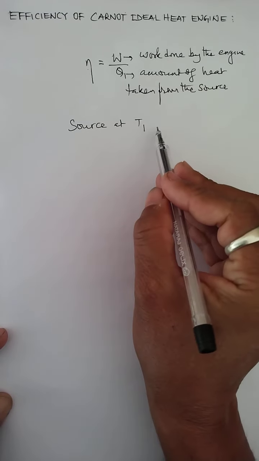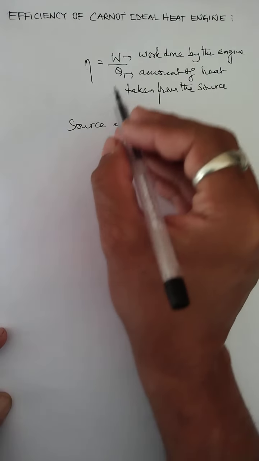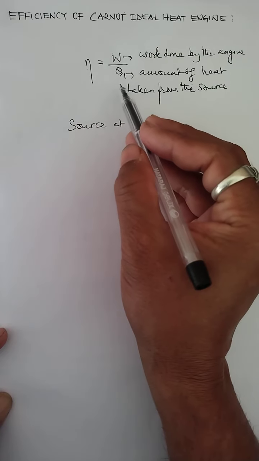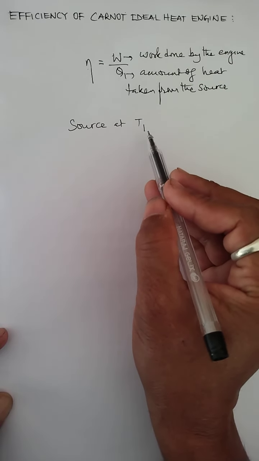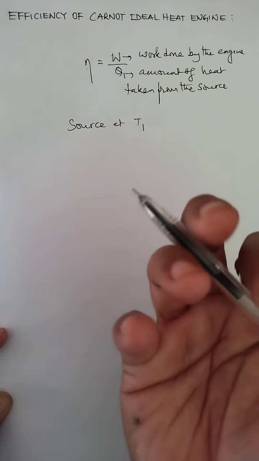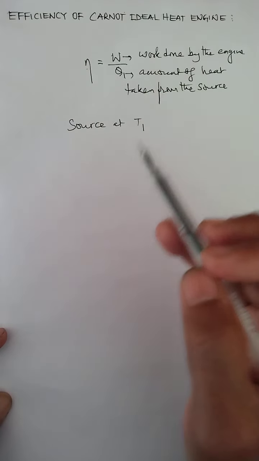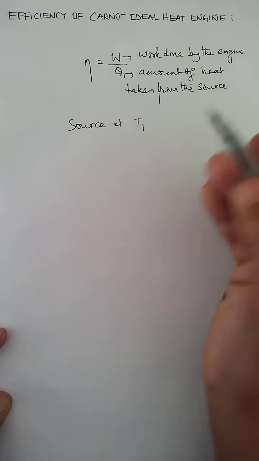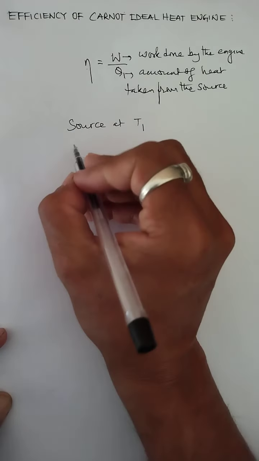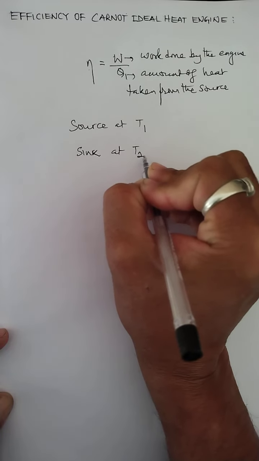Heat must be given by the source to the working substance, and that heat is Q1. When the source gives some amount of heat Q1 to the working substance at temperature T1, the working substance will absorb the heat to do some amount of work, and that work is given by W. The remaining amount of heat is given to the sink, which is always at temperature T2. The sink is also called the cold body.